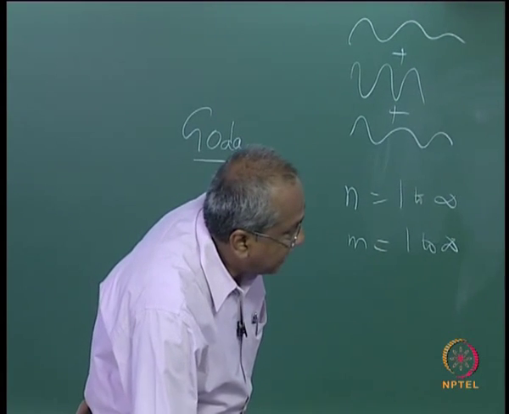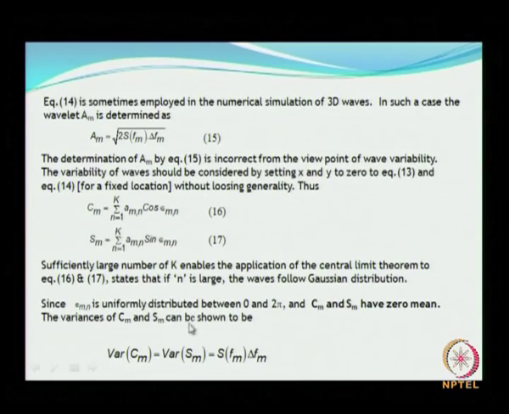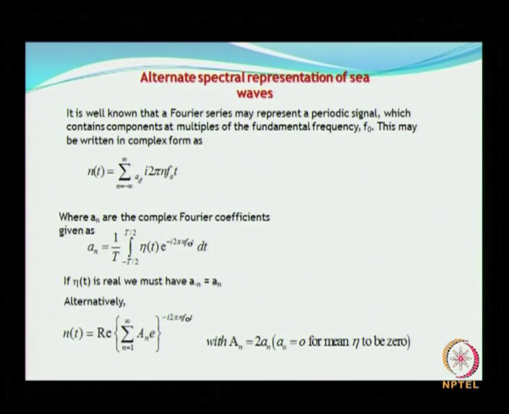The variances can automatically be proved to be the product of frequency interval and the spectral density. In fact, we have done this for 2D waves. Please look at the lecture on 2D random waves wherein we have done this.